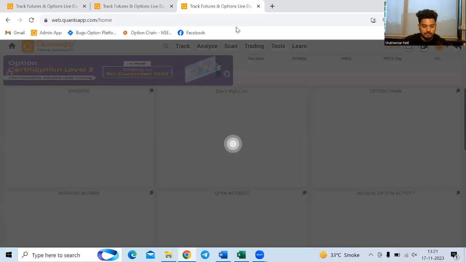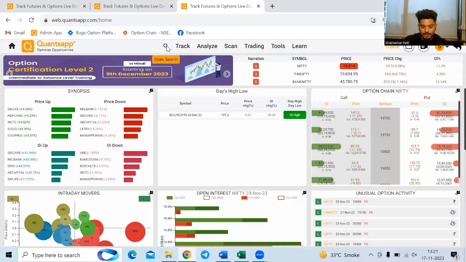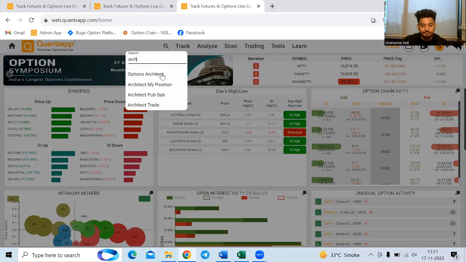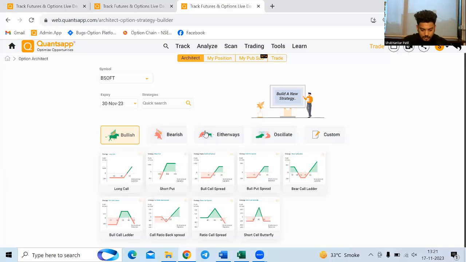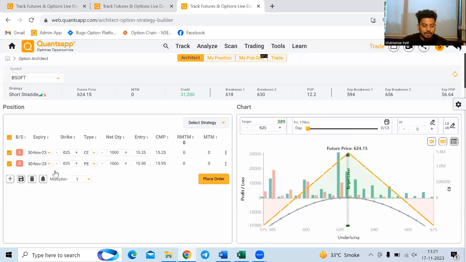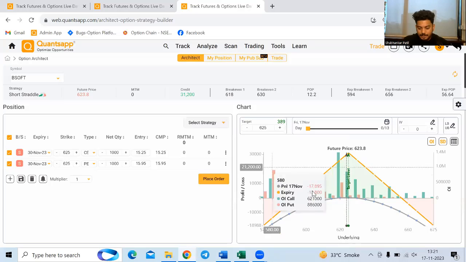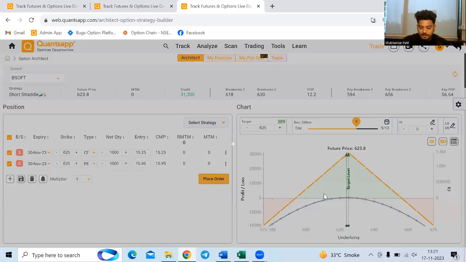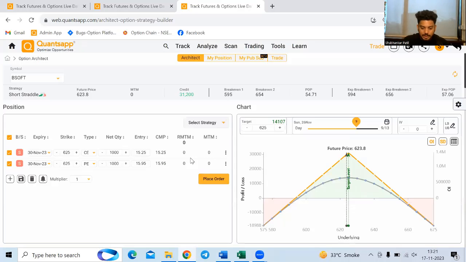So just take a simple instance. So I'm going to architect. One second. Now I'm creating an oscillating strategy. Okay, so what I'm doing is I'm creating a short straddle wherein I have sold a call option and also I have sold a put option. Now, if you see, if I just hold this strategy for 9 days, you'll get to see the break-even points of T plus N, which is T plus 9 in this case. Plus, you'll get to see the expiry break-even levels as well.